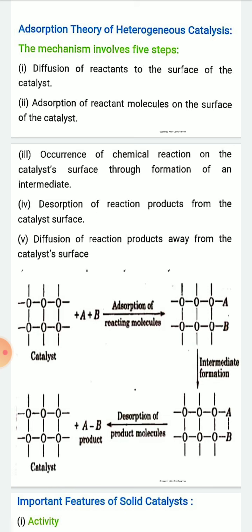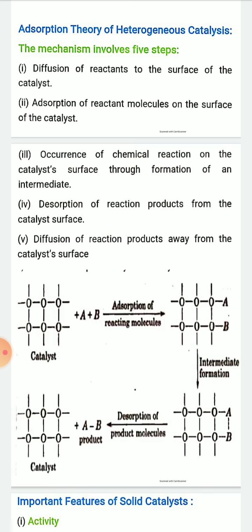In the third step, there will be a chemical reaction on the surface of the catalyst through the formation of an intermediate. You can see in this figure intermediate formation, showing the bond formation between A and B.